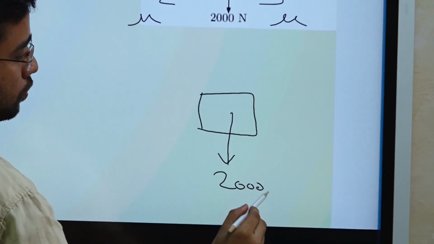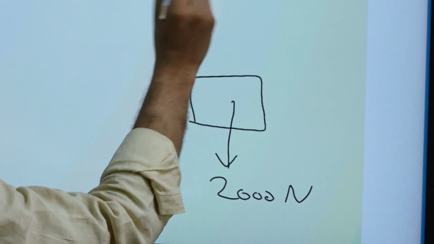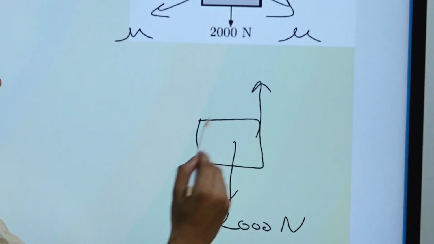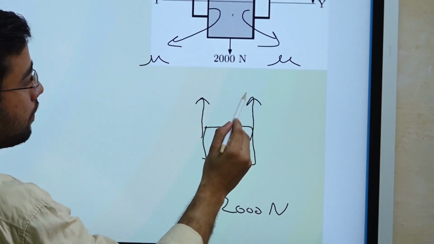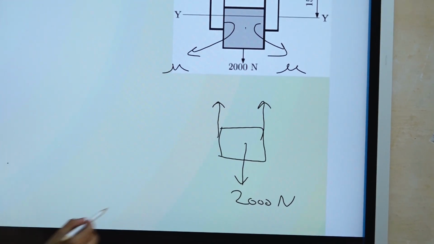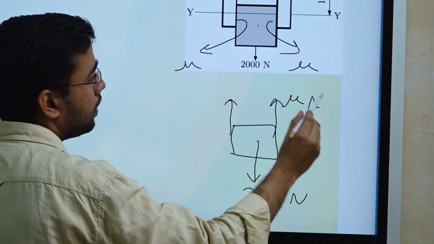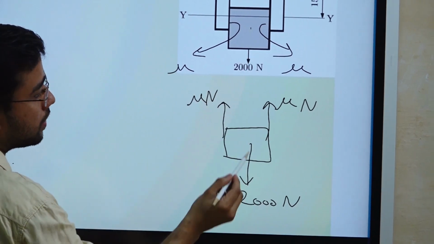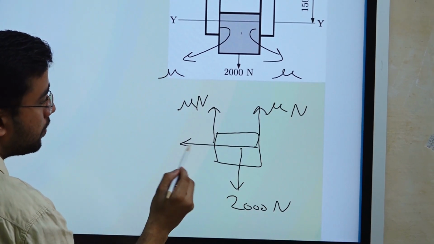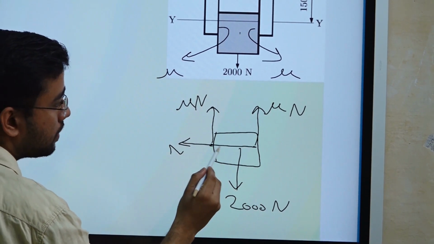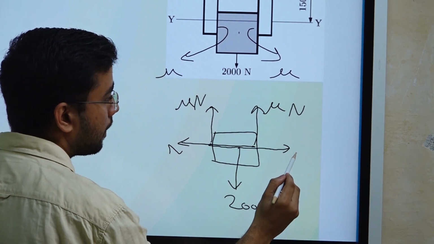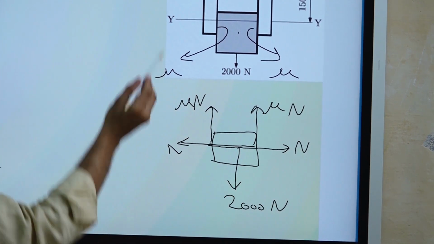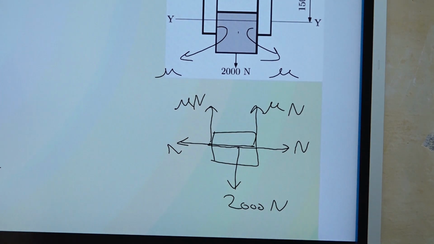So weight is 2000 Newton and there will be two surfaces, so two friction forces, right? So Fr, and what is the value of friction force? Mu into N and mu into N. N is the normal force at this contact surface. So at this contact surface the normal force will be this one, and at this contact surface the normal force will be this one, right, and both will be the same because this whole thing is symmetrical, right?